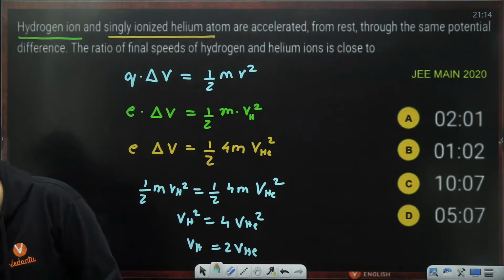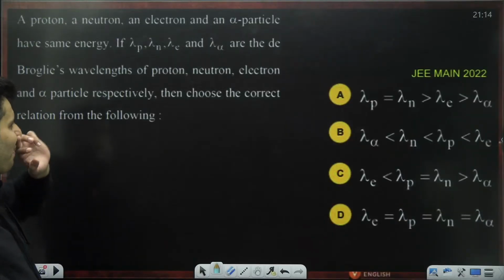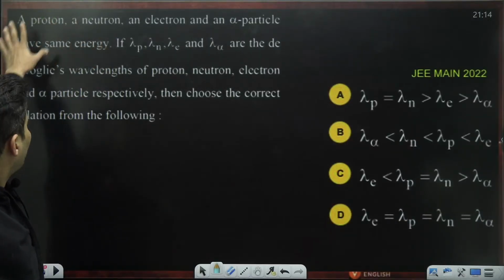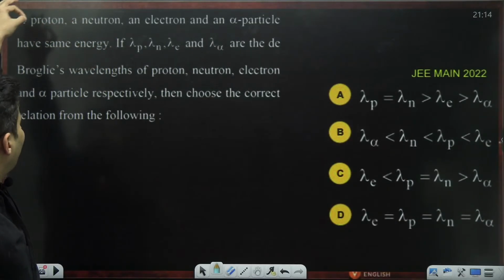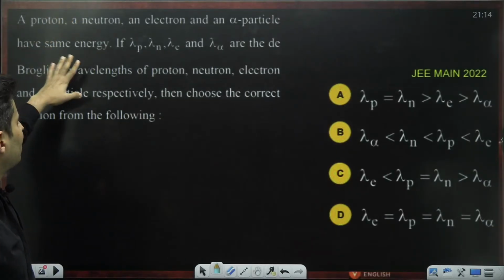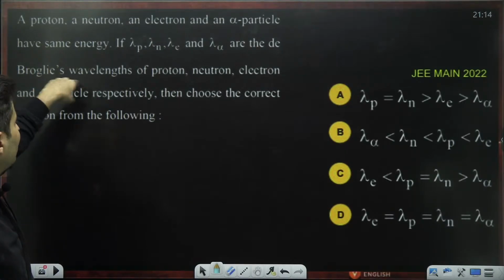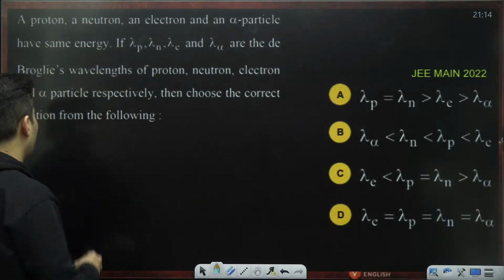Okay, moving on to the next question coming up on your screen. Here it is. Proton, neutron, electron, alpha, everything is there. They have the same energy. Then the de Broglie wavelengths are in what ratio?